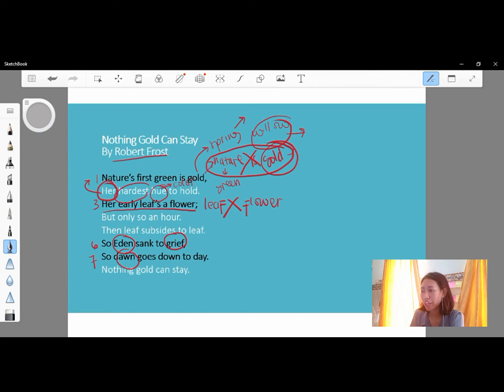again about spring. In the spring, flowers bloom beautifully, like everything beautiful in the spring. And then after spring comes the summer, and in the summer, everything turns into leaf again, turns into green again. That is why Robert Frost wants to put flower and leaf, because before the green in the summer, there is a beautiful flower in the spring.